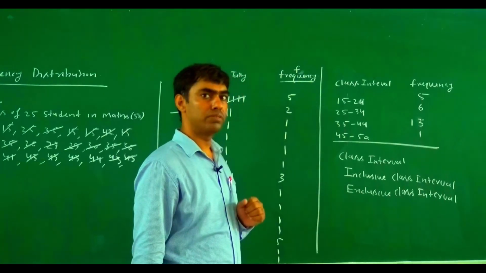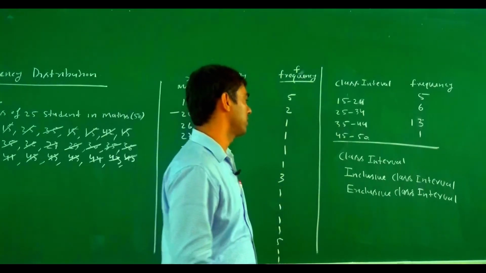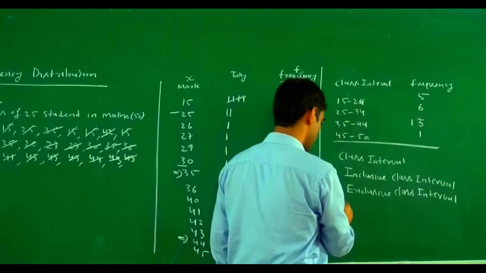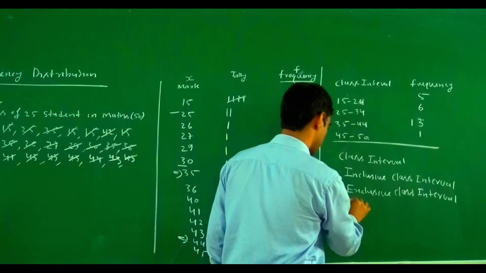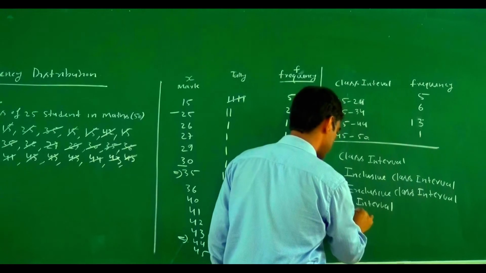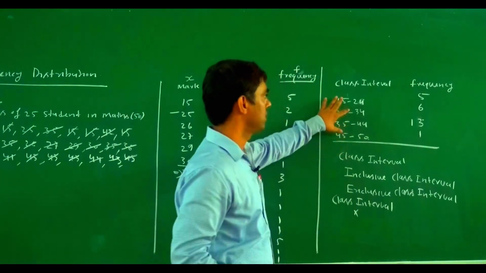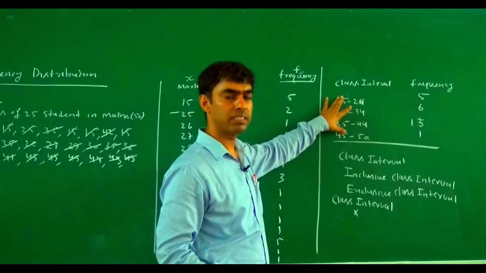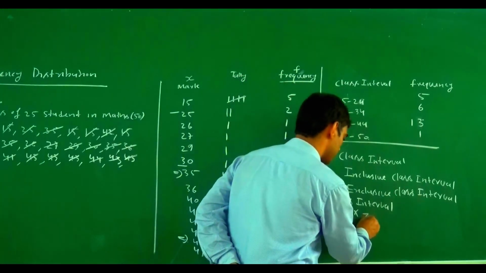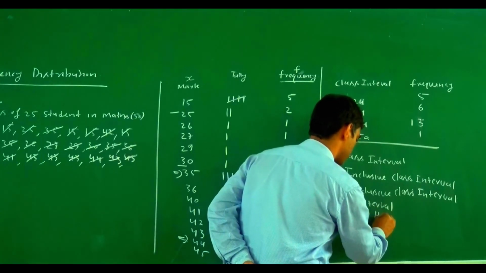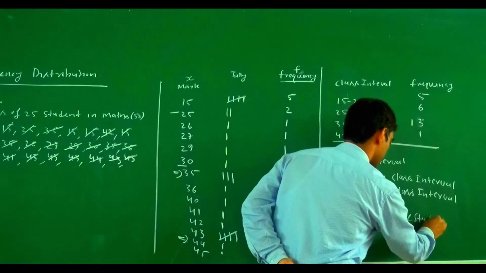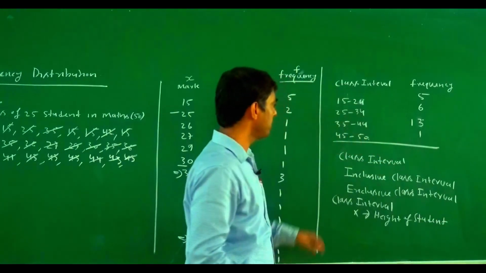In case of a continuous variable, suppose the class interval is for a variable x, a continuous variable. Suppose this is the marks of a student, or suppose x represents the height of a student. Then what will happen in this case?